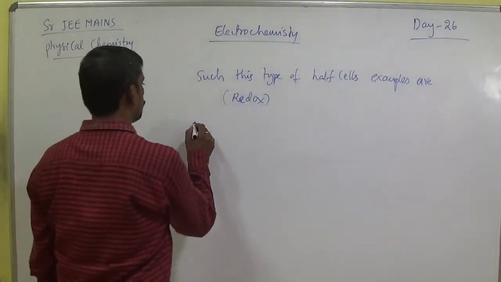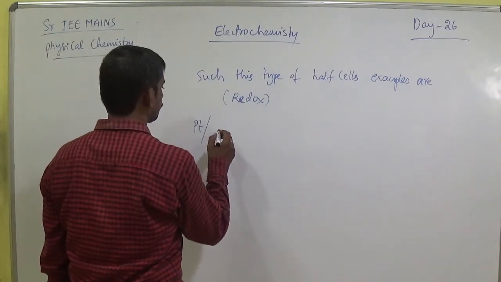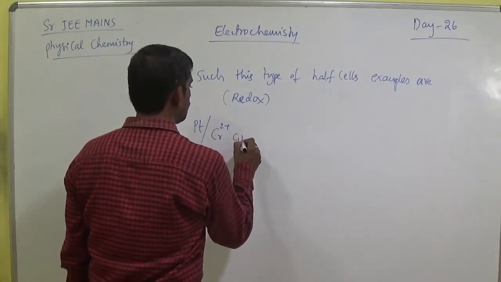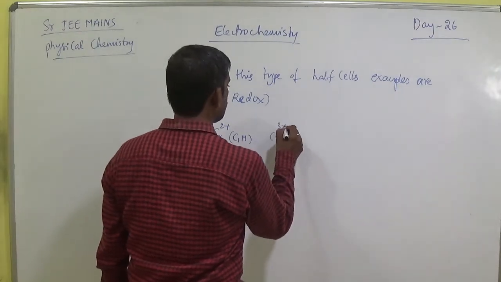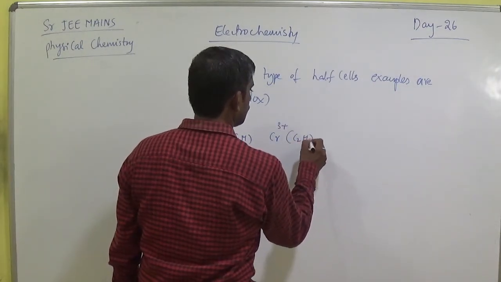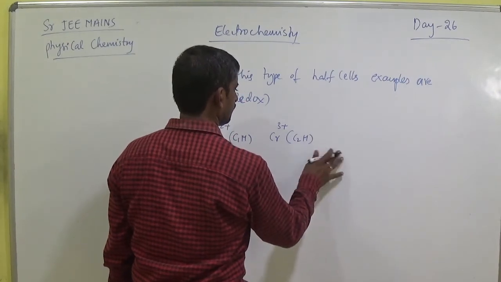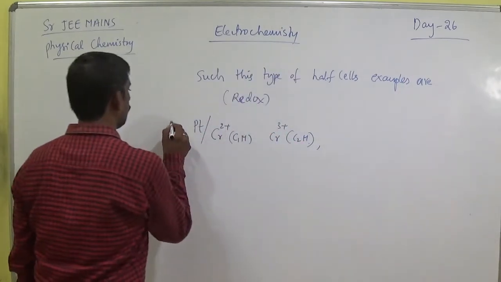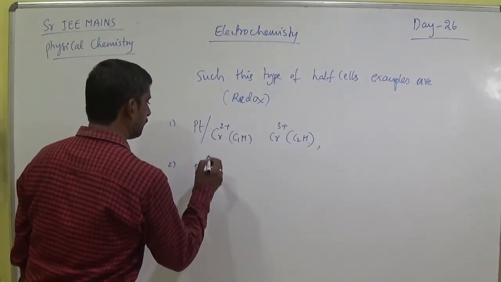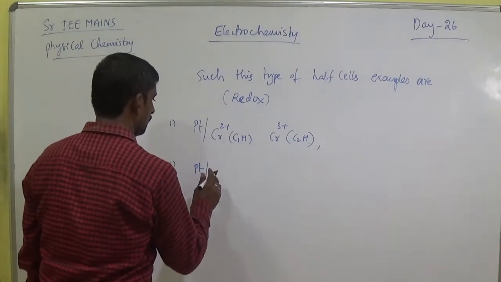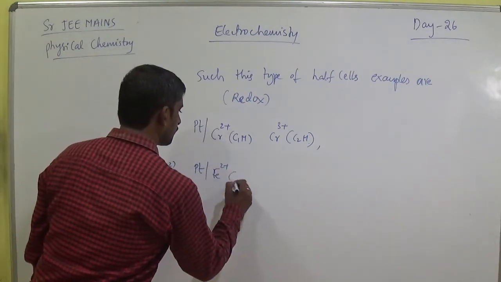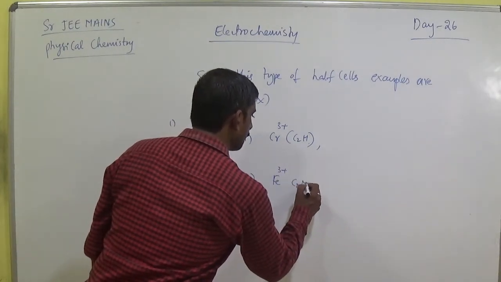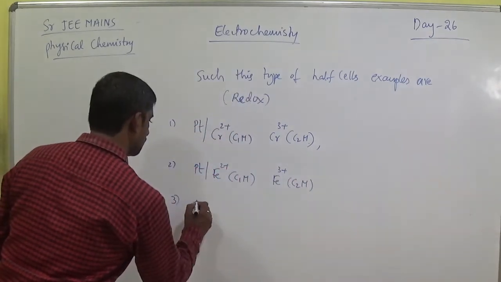Examples are first platinum, chromium 2 plus 1 molar and chromium 3 plus 2 molar. These are example 1. Another example: platinum, Fe2 plus 1 molar and Fe3 plus 2 molar. This is example 2.